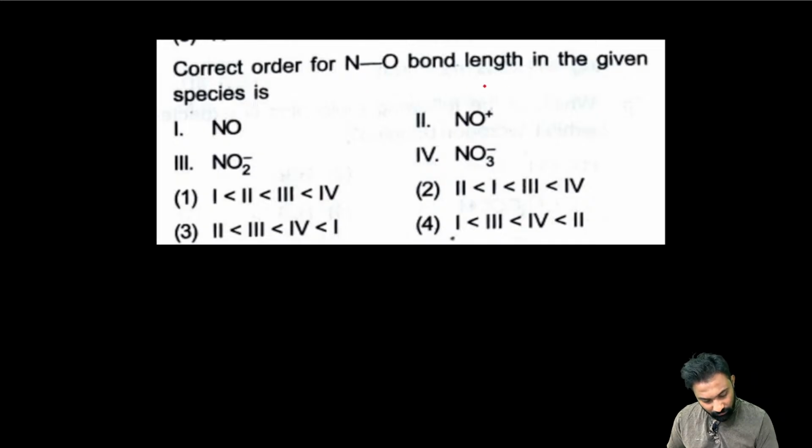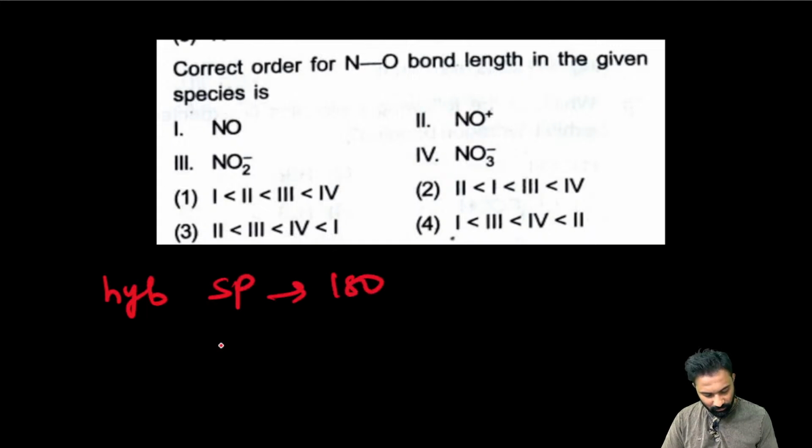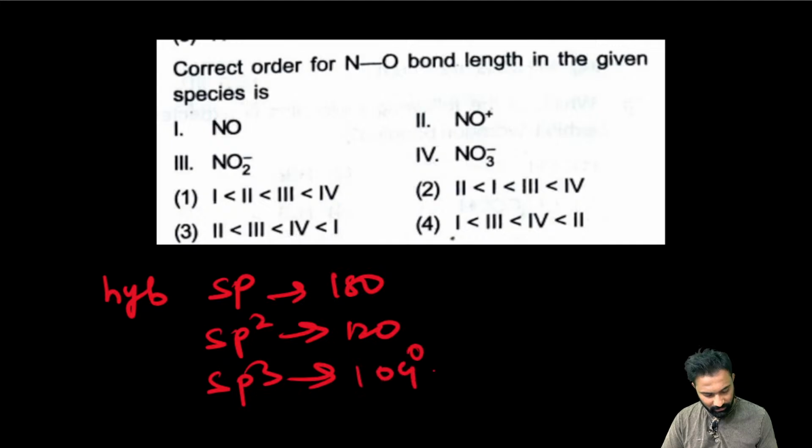Which is the correct NO bond length in the given species? My dear friends, this NO bond length you can identify by hybridization. We know sp has bond angle 180. From the bond angle you can cross check. sp2 is 120, sp3 is 109 degrees 28 minutes.